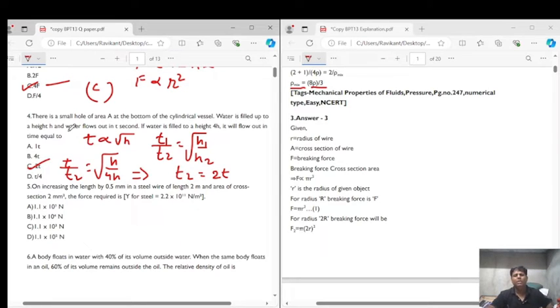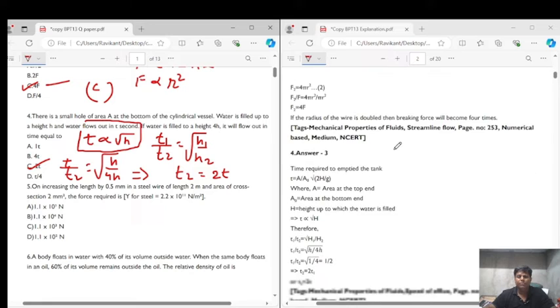That is, time in emptying a container having water to height 4 times of H will be equals to 2T, right? So the basic thing which I've used here is the time of emptying the container is directly proportional to the root of the height up to which the liquid is filled in the container, right? Now let's come to question number 5.